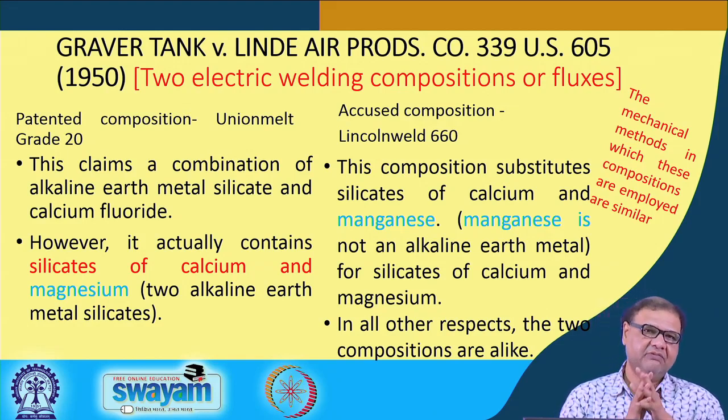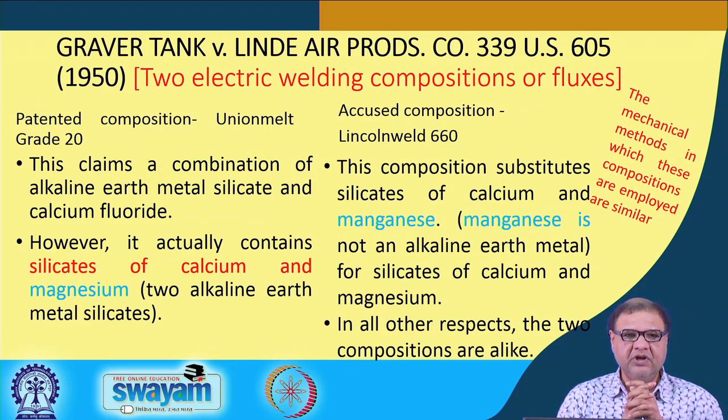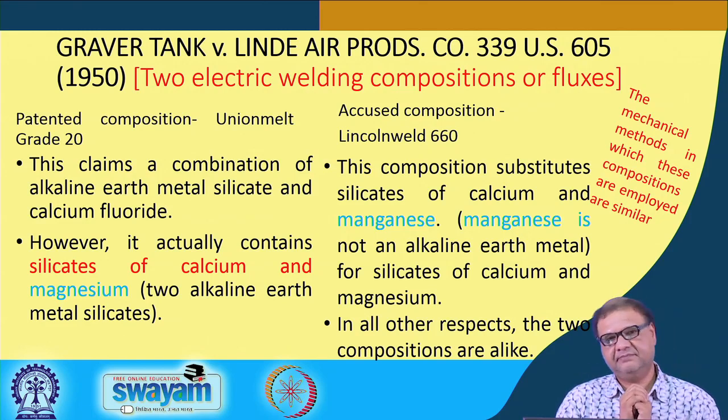Now, the patented one was known as Unionmelt grade 20, and this claims a combination of alkaline earth metal silicate and calcium fluoride. So, earth metal silicate plus calcium fluoride.